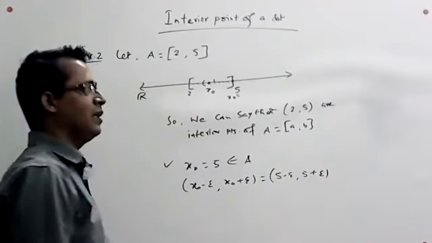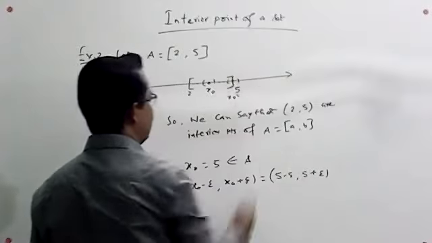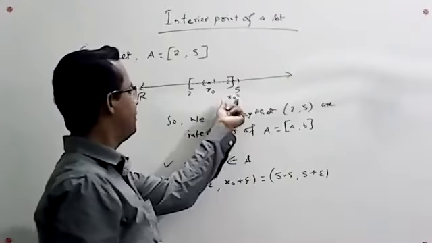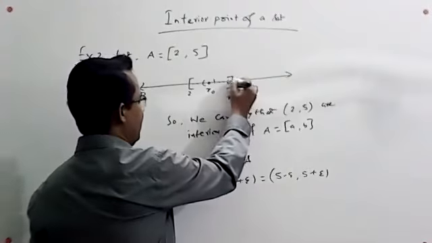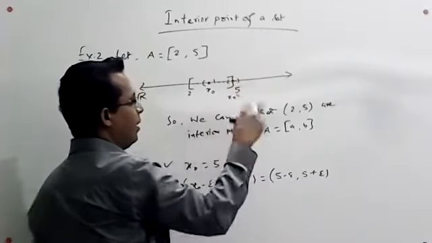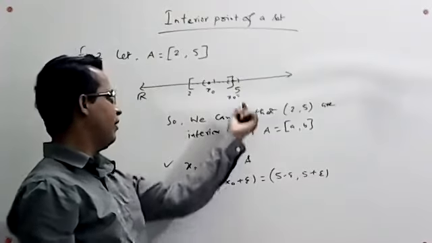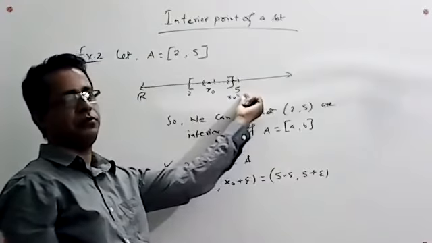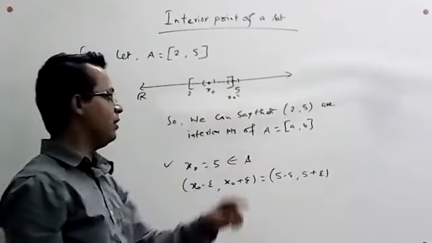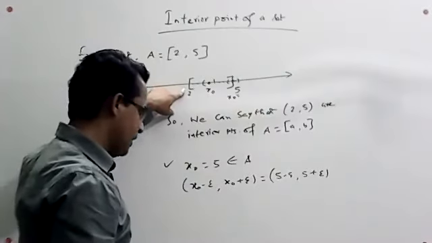We see that half of this interval is contained in A, but the points on the right side of 5 are not contained in this set A. So 5 is not an interior point of this set. Similarly, 2 is not an interior point of this set A.